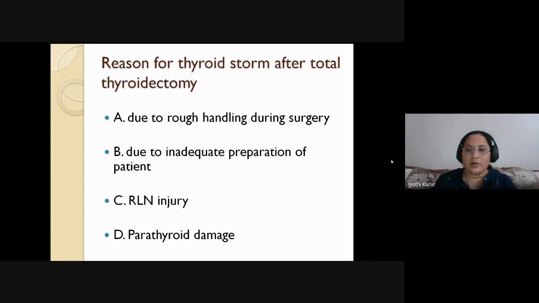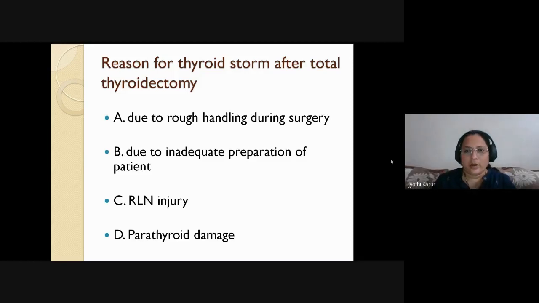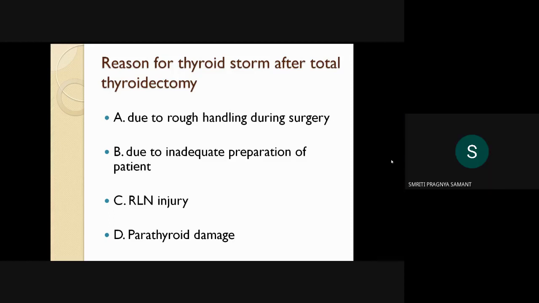The reason for thyroid storm. Can anyone tell? Ramya? Option B, ma'am. Preparation of patient. Option B.